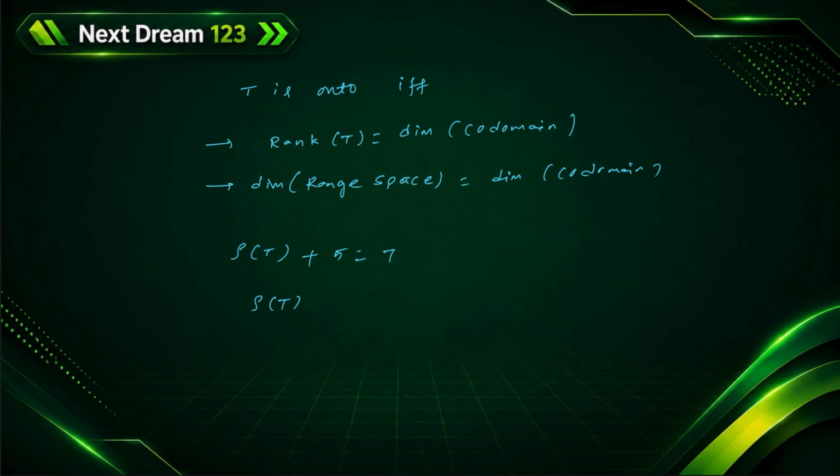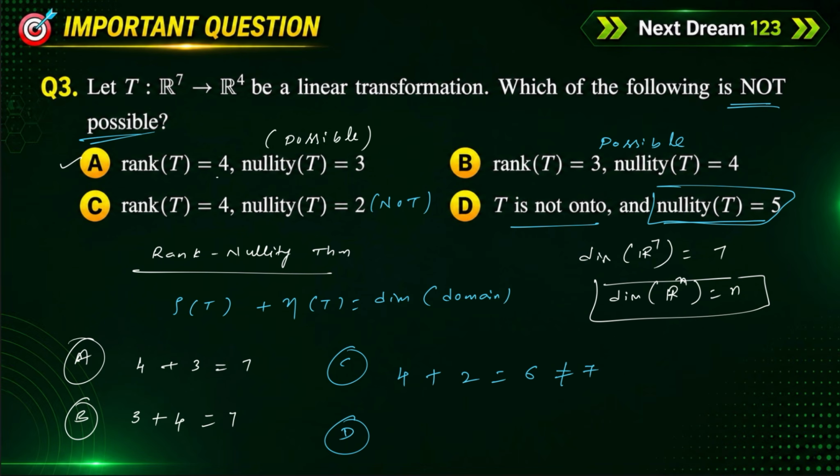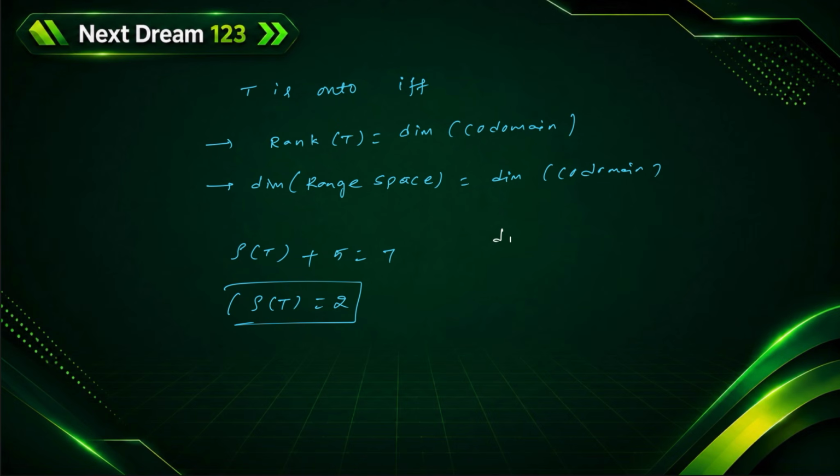Then rank of T is equal to 7 minus 5, which is 2. What is the dimension of the codomain? R power 4 is the codomain here, so its dimension is 4.